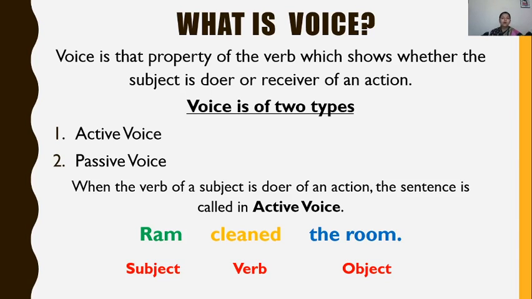Okay, so I hope it must be clear to everybody what is active voice. Active voice means when the subject is my doer. When the subject of the sentence is the performer of the action, that sentence is known as active sentence.